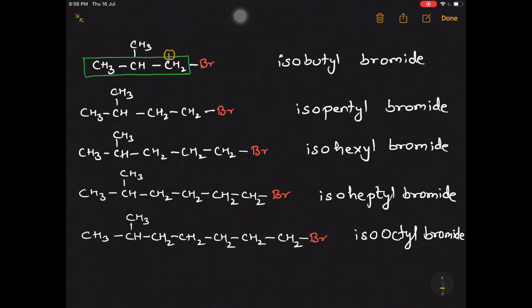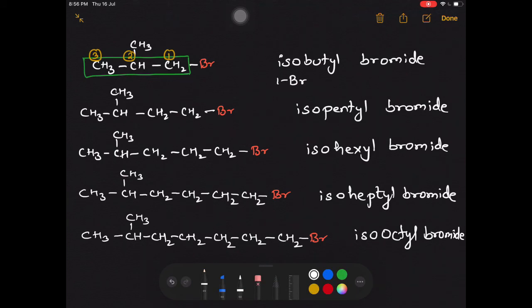So wherever the functional group is, that particular carbon will get number 1. So this will be called 1-bromo. See, the methyl group is not inside the green box. That's why that becomes a substituent, and the substituent number is 2. So this will be called 1-bromo, 2-methyl, and in the green box we have 3 carbons. That's why the parent is propane.